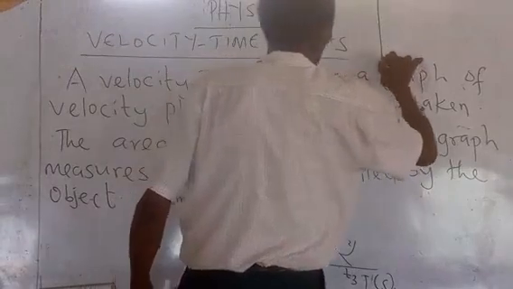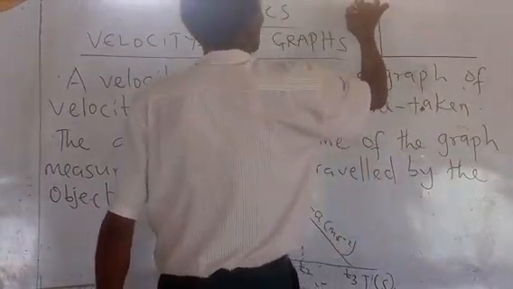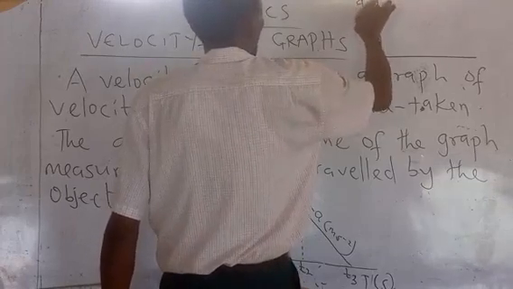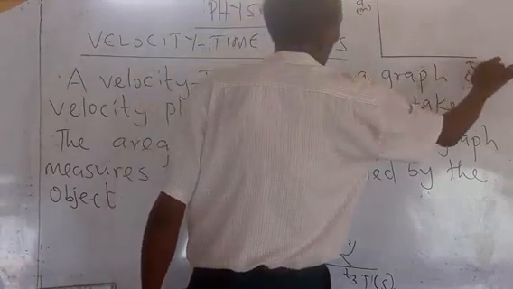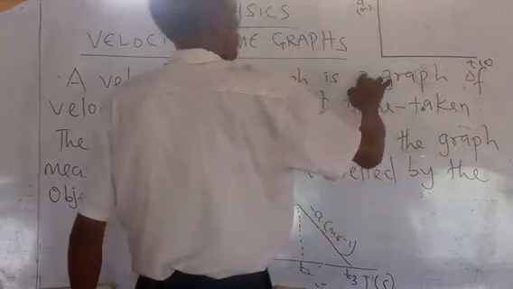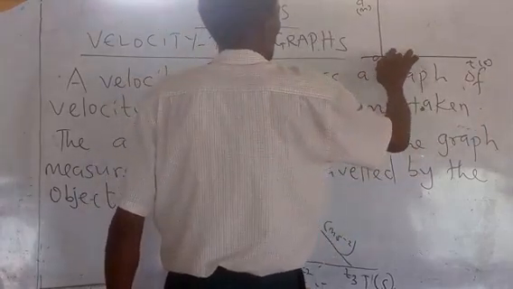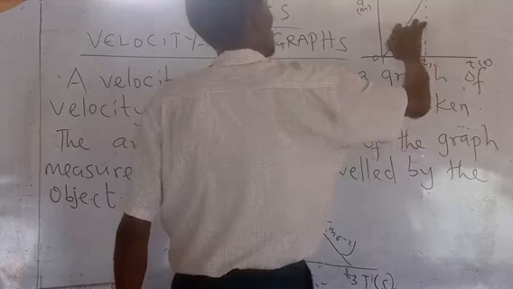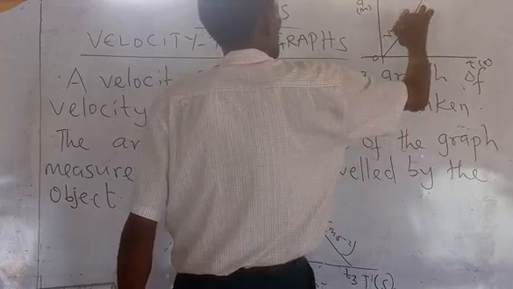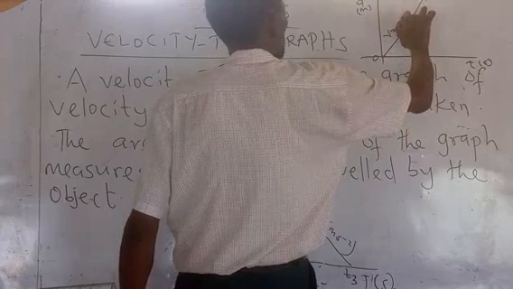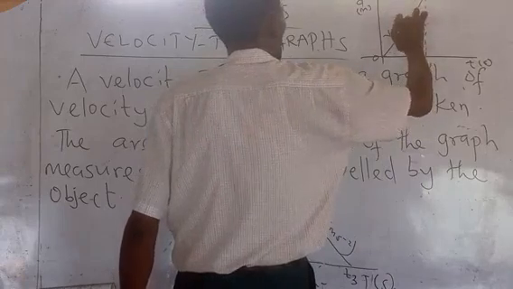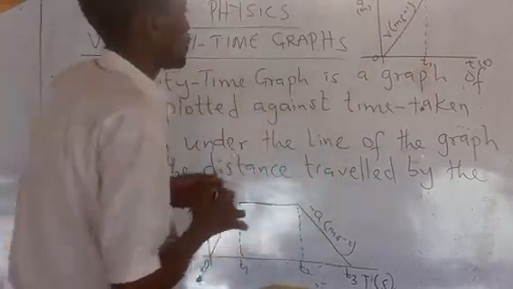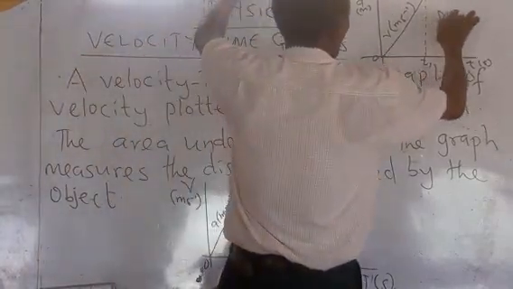We can as well have a distance time graph, where you have your distance d in meters, and you have your time in seconds. If you have a particular distance covered per time, the slope will give you velocity or speed, which is in meters per second.